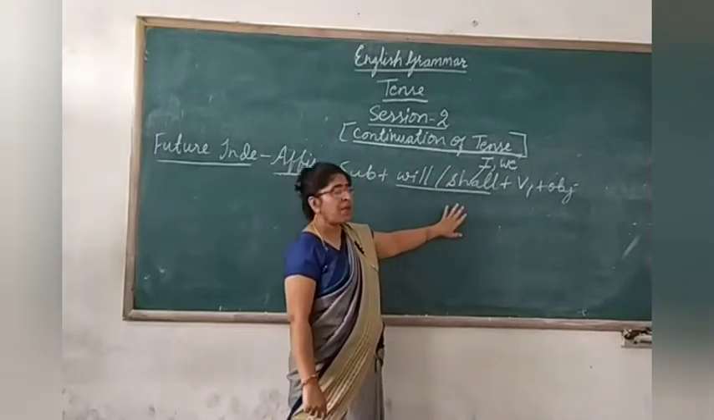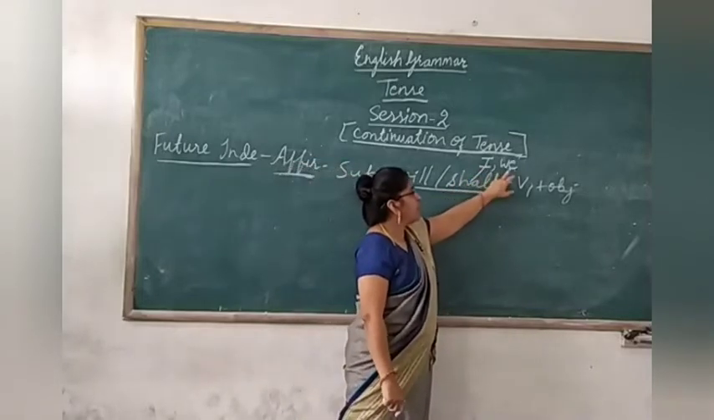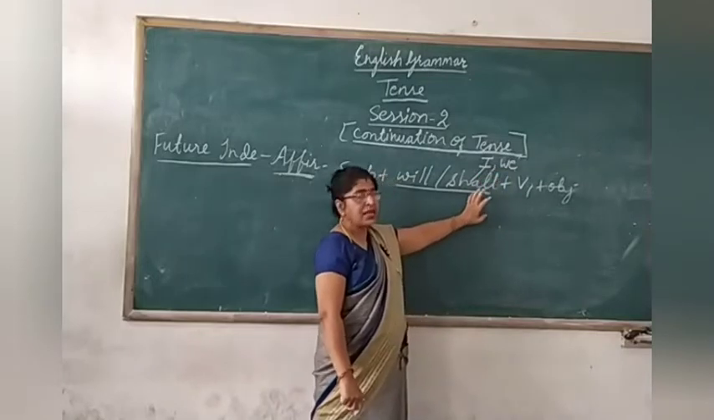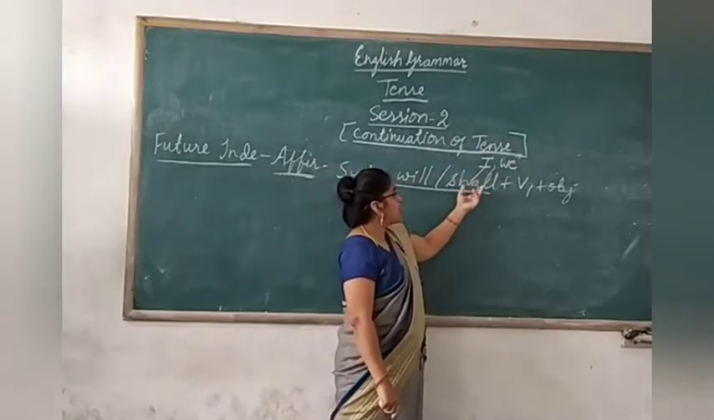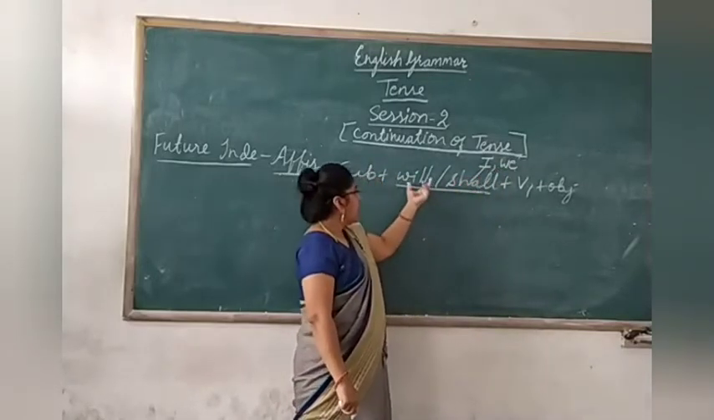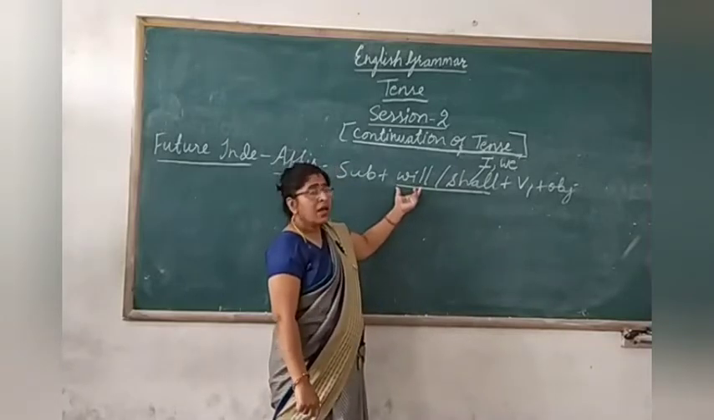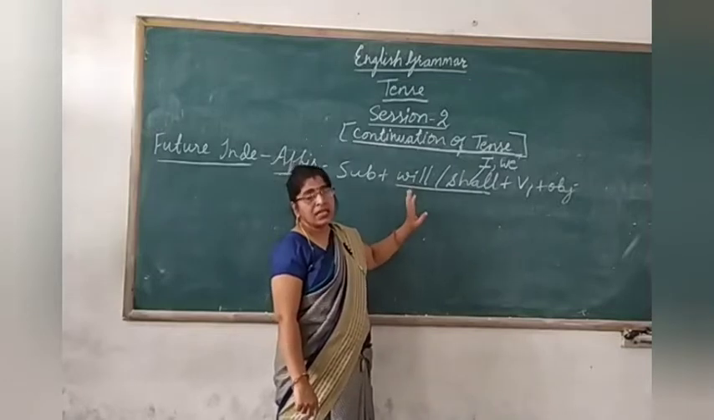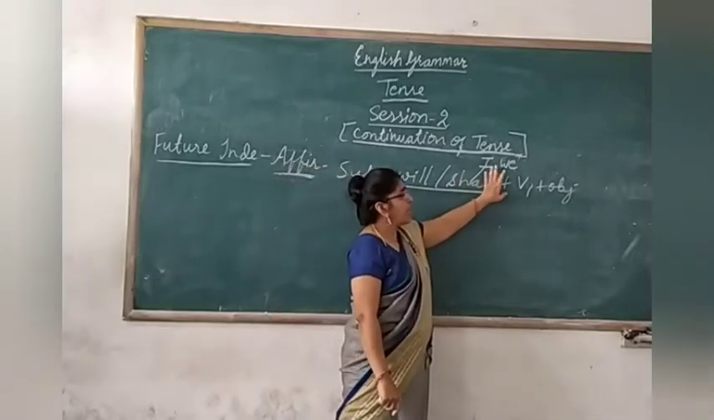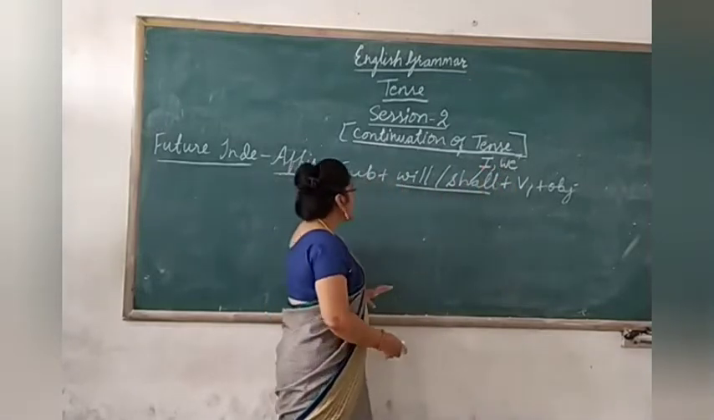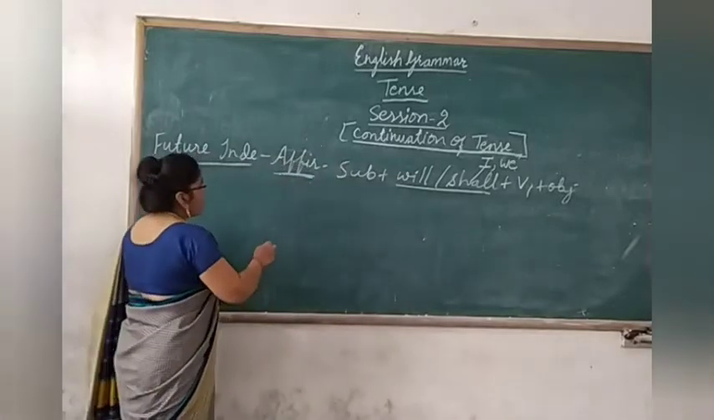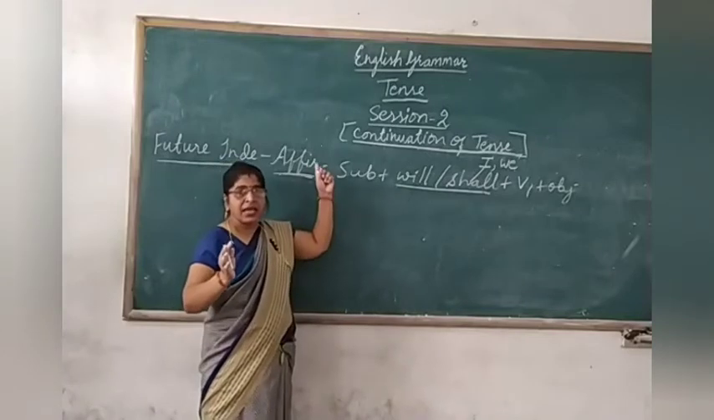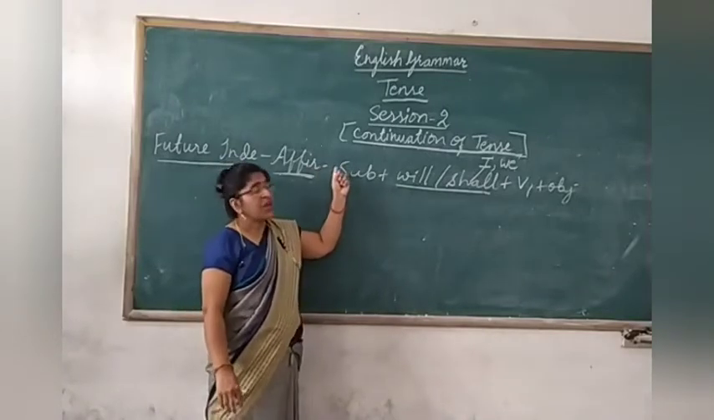So you have to remember that if you are taking I and we as a subject, then you will use shall with it. And will be used with all the others except I and we. Let us take the example. For example, same example I will take that I have taken in the previous session.